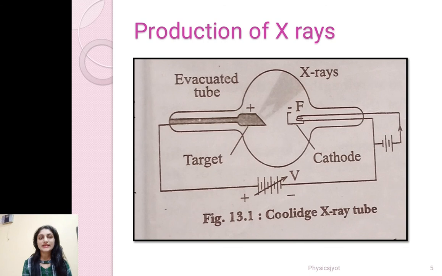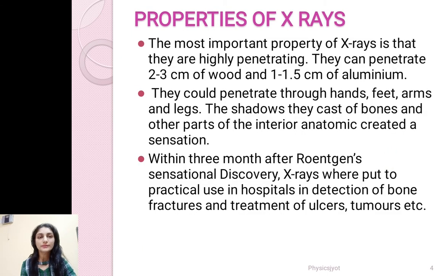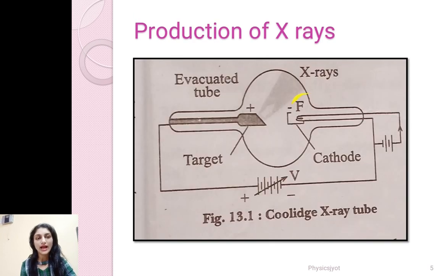So let us see the production of X-rays. This glass tube, which is used for the production of X-rays, was designed by Coolidge, so it is also called the Coolidge tube. Here you can see there is a filament, and it is heated with the help of some supply. There is a cathode which is heated with the help of the filament. Electrons are emitted from the cathode because of the heat energy supplied to the filament, so this is thermionic emission.